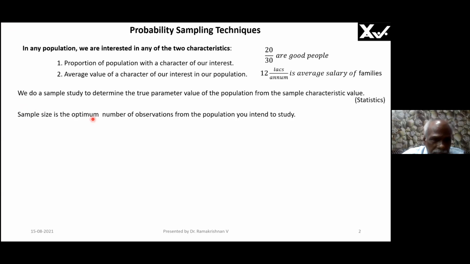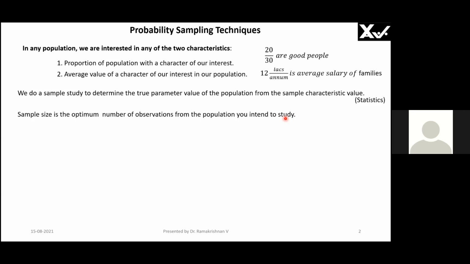So sample size is the optimum number of observations from the population you intend to study. You understand this? I should take neither more nor less. Why should I not take more? Because it is going to cost me, time consuming. It is unnecessary. When I can get the result from 3 people, why should I go for 4th person? Am I correct? Yes or no?